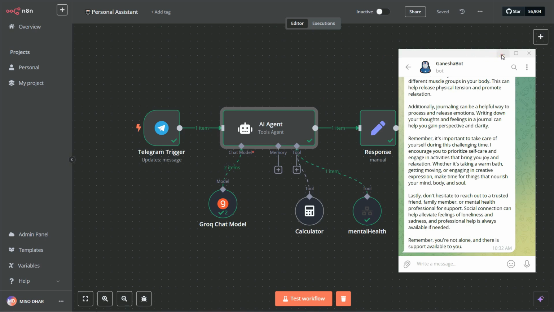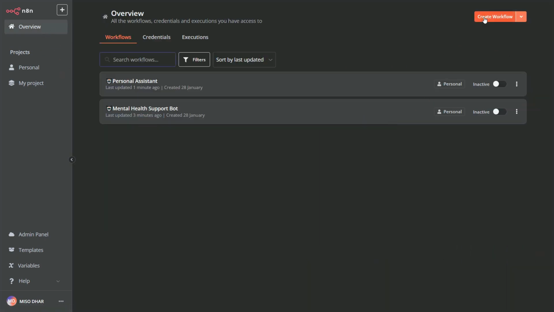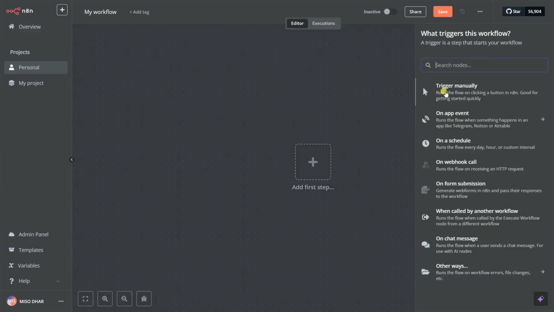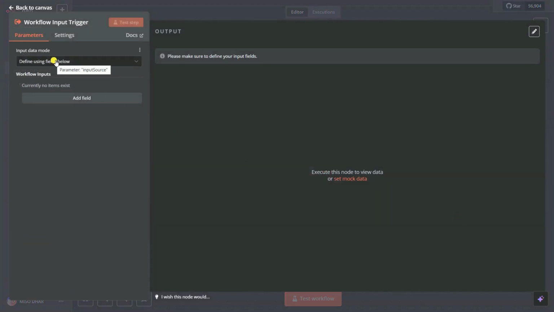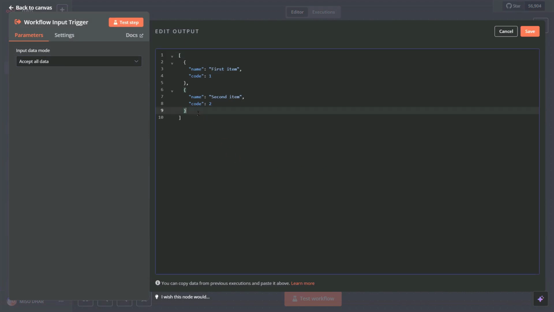Now let's do it for the travel agent as well. So I'm going to go to the overview. Same thing, create a workflow, and then I can give it the first step, when called by another workflow, and then I'm going to give it one accept all data, set one mock data, and then I'm going to close this out. Let's give it one query.